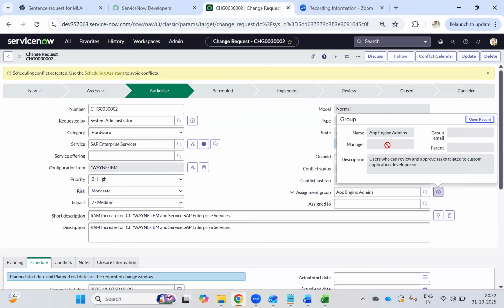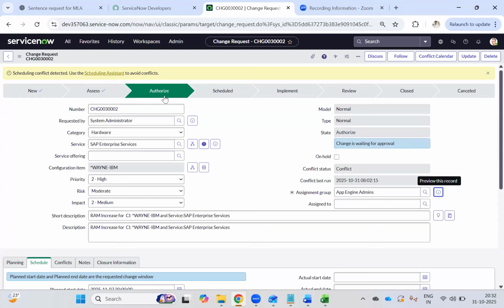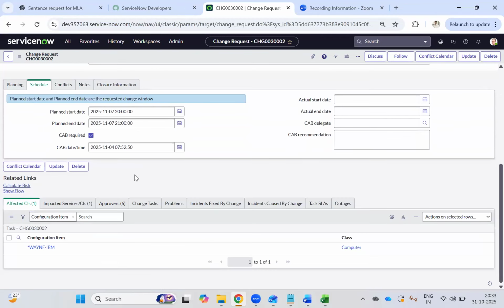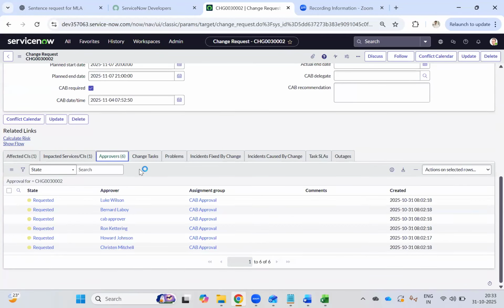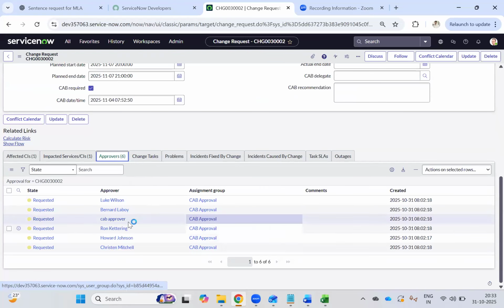Who is the team lead of this group? The manager of the group can only move from assess to authorize, because he will be verifying whatever change you raised, checking the details, whether you raised it correctly or not. Those things will be done by the team lead or manager of the group. Now after moving assess to authorize, there are approvals. Who will approve? CAB approvals will be triggered here.